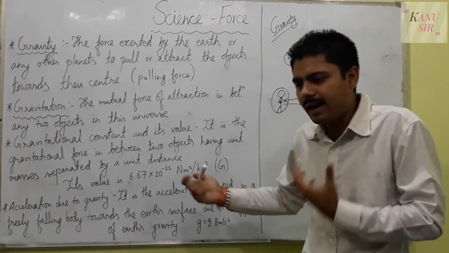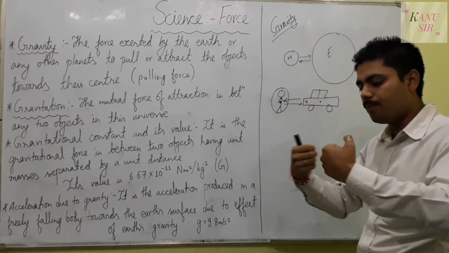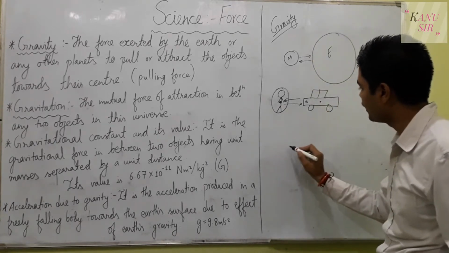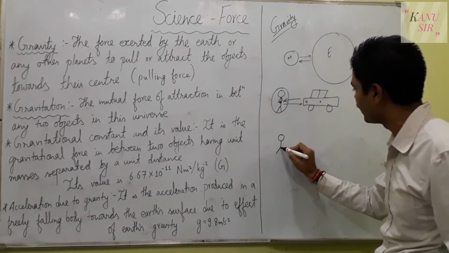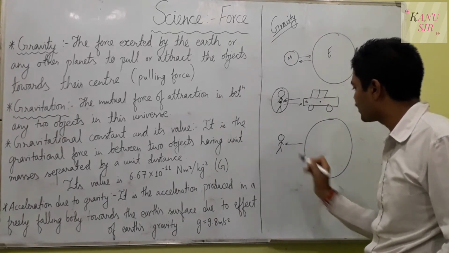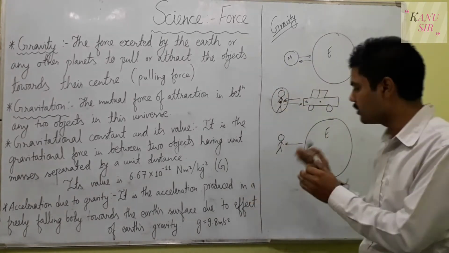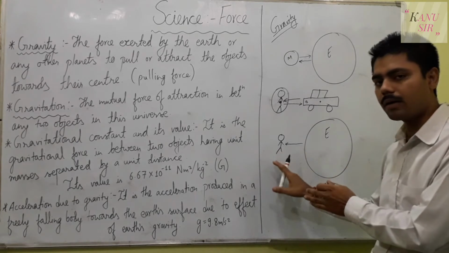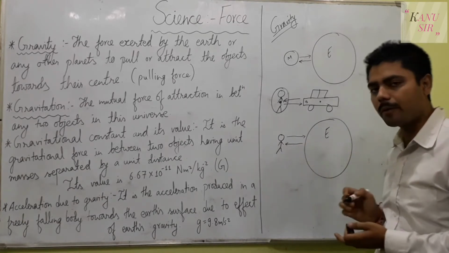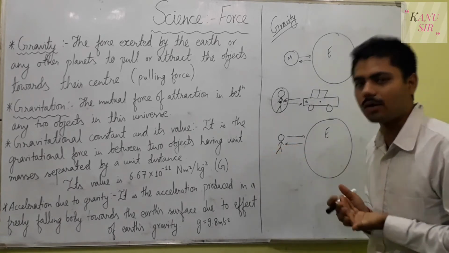We don't feel that attraction. But when two heavenly bodies attract each other, there will be an attraction felt between them. Or you can say, if there is a small mass like the mass of our body and the earth, then our body attracts the earth, but the attraction force of our body towards the earth is very less, whereas the attraction force of the earth towards its center on our body is great, high. That is why we get pulled towards the earth,